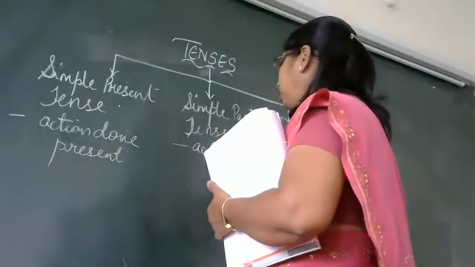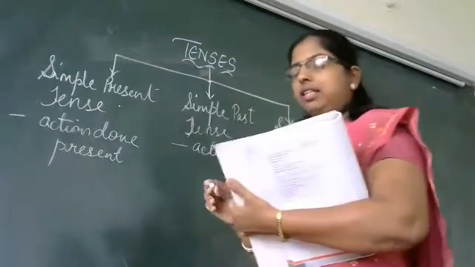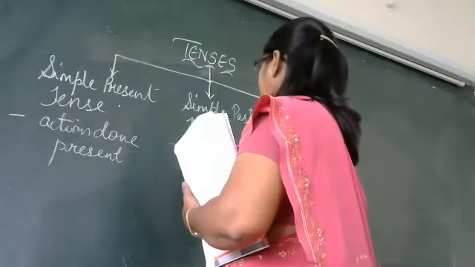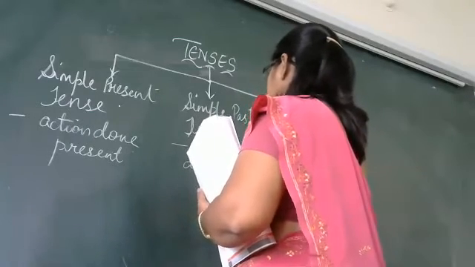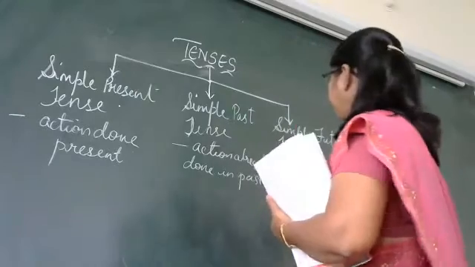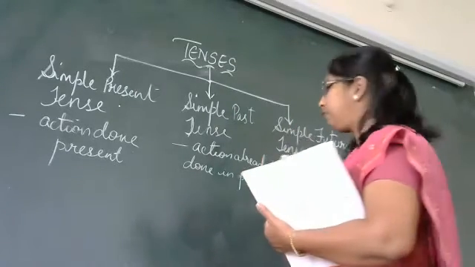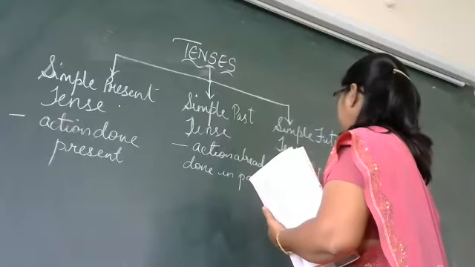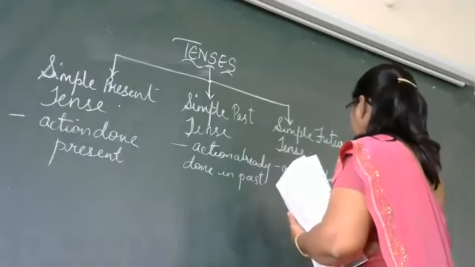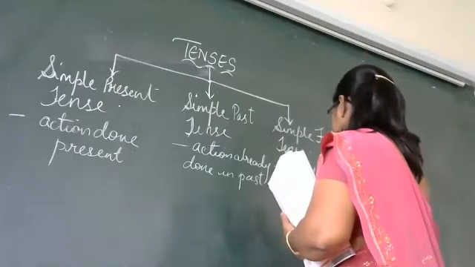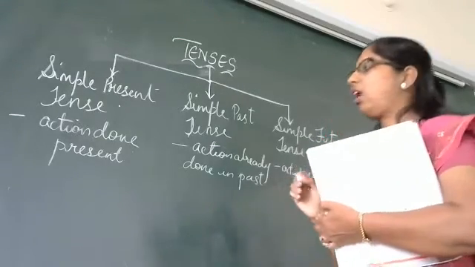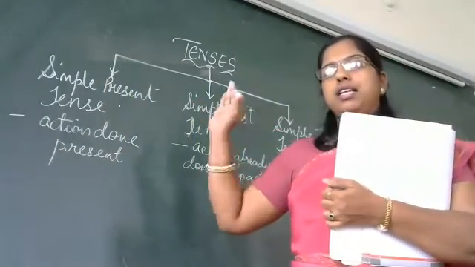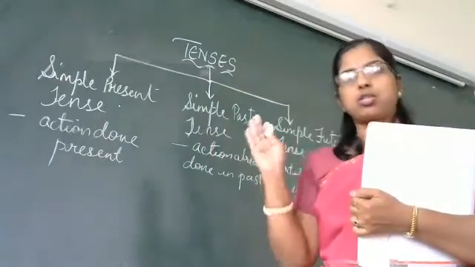Here, the action is already done in the past. And here, it will be done in future. That is, action will be done in future. Got it?